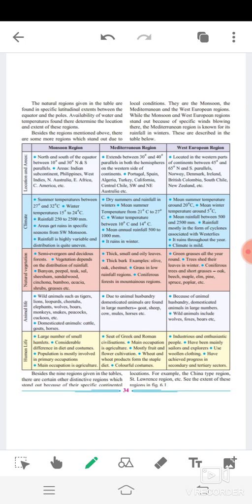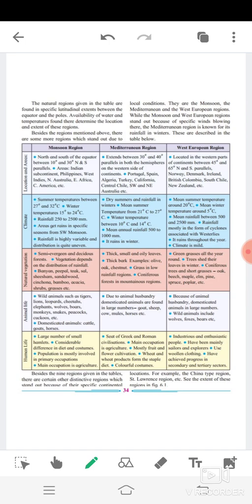The natural regions given in the table are found in specific latitudinal extent between the equator and the poles. Availability of water and temperature found there determine the location and extent of this region. Besides the regions mentioned above, there are some more regions which stand out due to local conditions. They are the monsoons, the Mediterranean and the West European region.